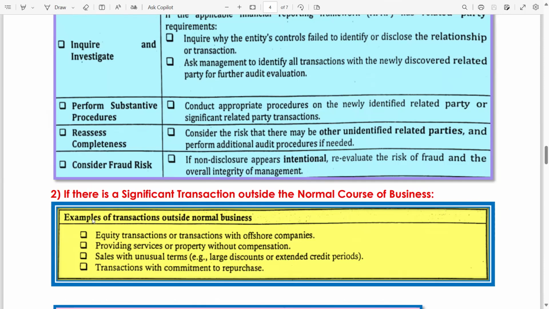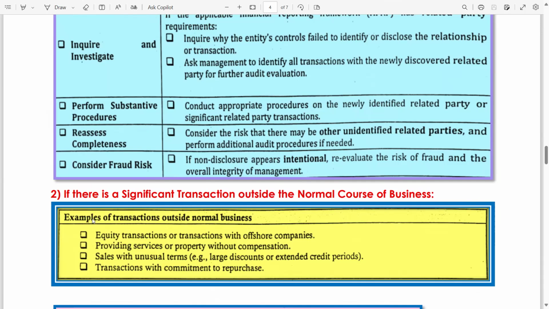Because there is still a possibility of unidentified related parties due to inherent limitations. Consider fraud risk factors. If non-disclosure appears intentional, meaning management intentionally did not disclose it, you have to re-evaluate the risk of fraud, and the overall integrity of management may be doubtful. So for next year's assignment, if you are appointed for this engagement again, you should consider this factor as well.